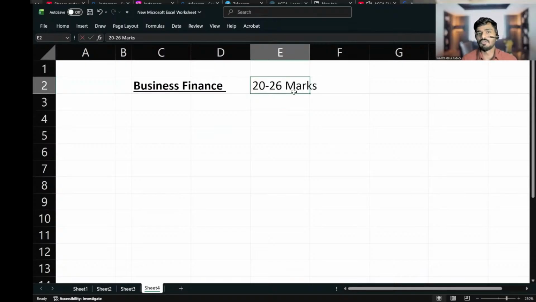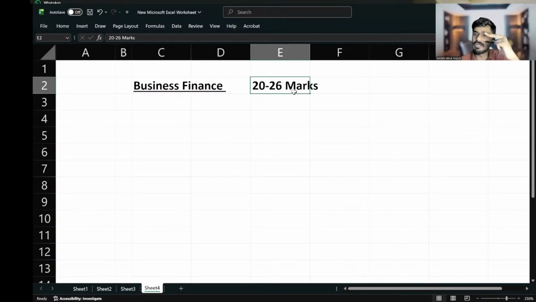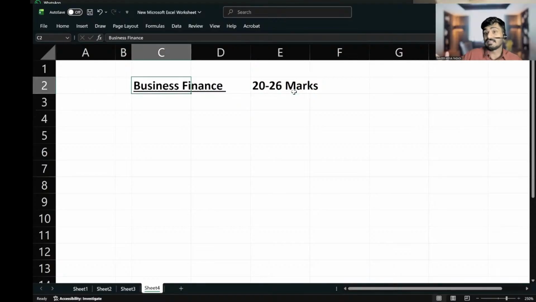In Section C, you can expect a question from business finance, but is it necessary that they will ask a question from business finance? No, only investment appraisal is certain, I can assure investment appraisal only. The second question can be from working capital, the topics we discussed yesterday, or else it can be from business finance. That is the weightage of business finance.